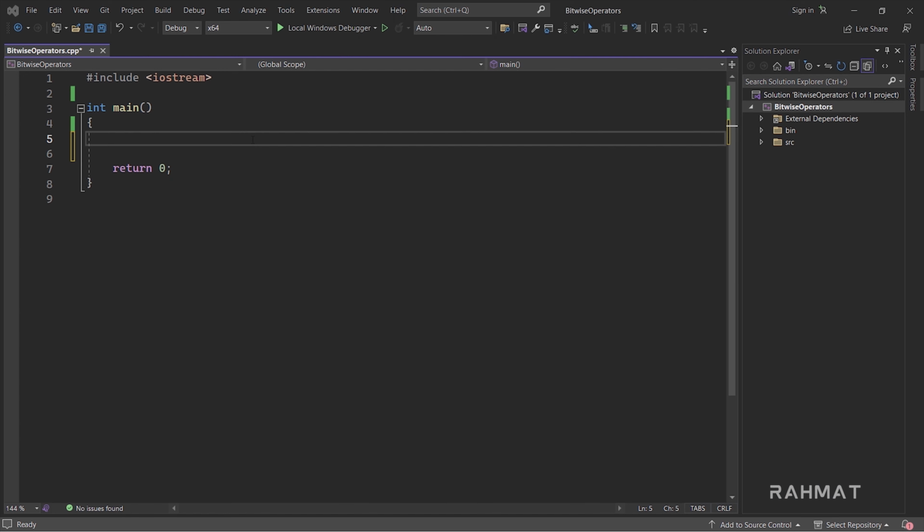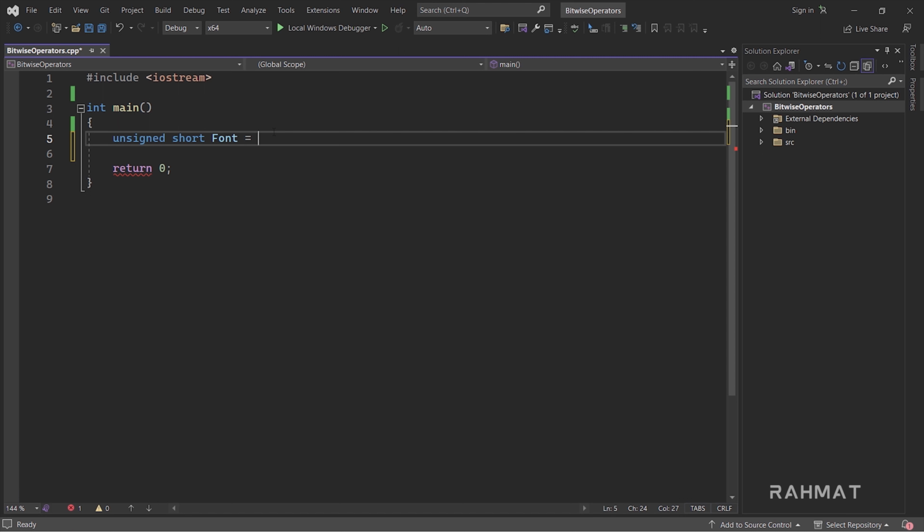So now, as you can see, I'm in Visual Studio Code, and let's talk about bitwise operators. It's kind of difficult, it seems a little confusing, but you will understand by an example. I told you we have to write unsigned short first, because we need 16 bits for font information, and short is exactly 2 bytes, which means 16 bits. Then I'll give it a name like font, and then I can assign a value to it in binary.